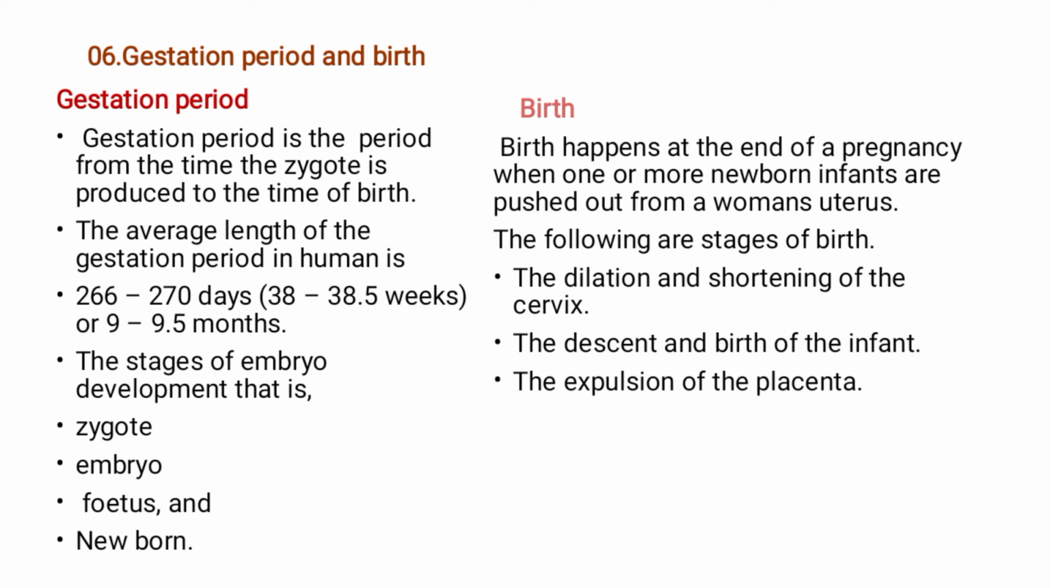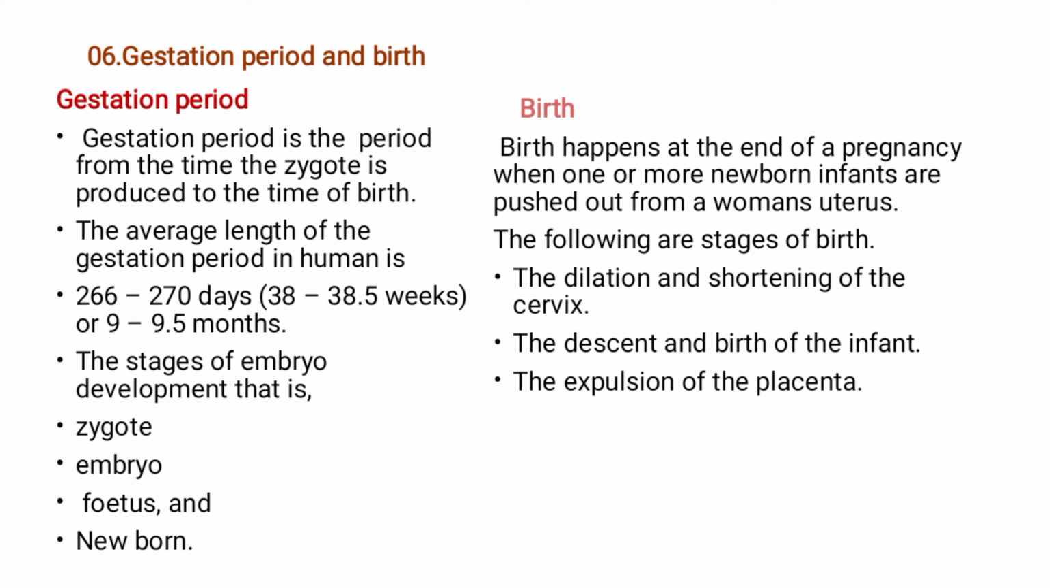From there, it will reach a fetal stage, which is known as the fetus, and at last, the newborn. Okay. Then there's also what we call the birth. What is birth? Or what happens during birth? Birth happens at the end of the pregnancy when one or more newborn infants are pushed out from the woman's uterus. So during birth, the newborn has to be pushed out from the woman's uterus.